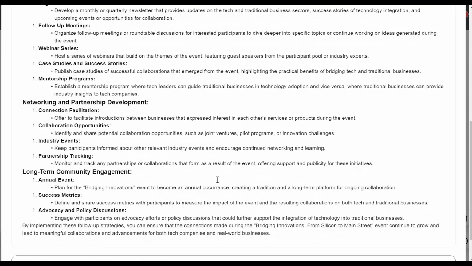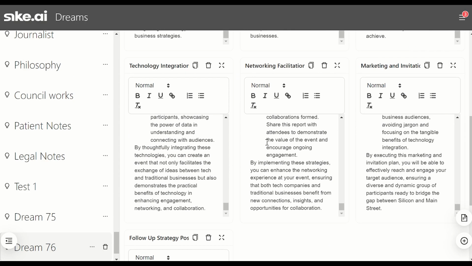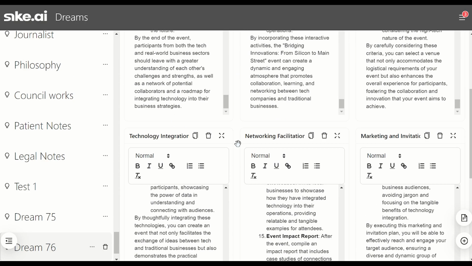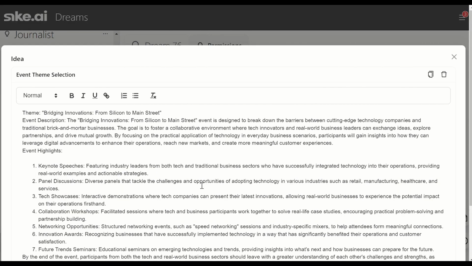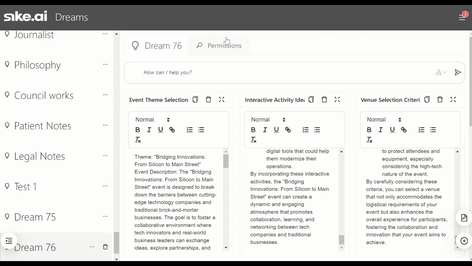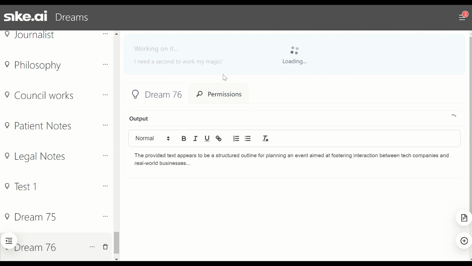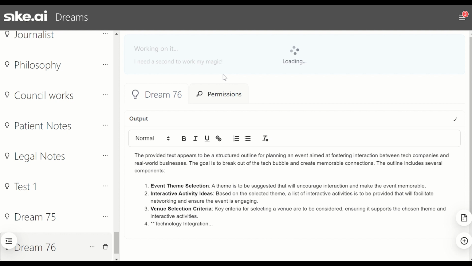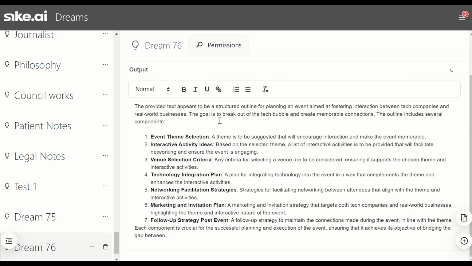First up, we can expand on these notes to see what's inside. We can check out a few of the other notes either just at a glance or expanding on them too. And then we can ask a query. Firstly, we'll check out what this event is all about. In answering this question, SIKE will respond based on what's in these expanded notes. That's a pretty good summary right there.